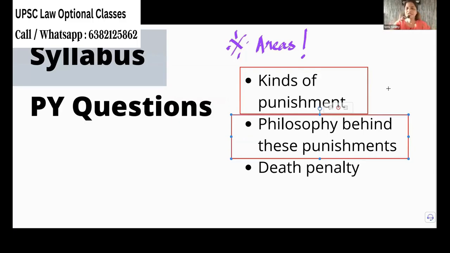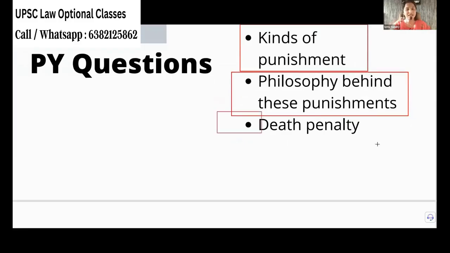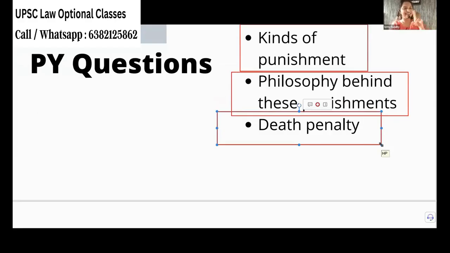You can take it conveniently. Next we are going to death penalty. Death penalty is very famous. They are not going to be quiet unless and until we abolish the death penalty. But I am not a good fan of abolishing it. I think we need to have stricter laws like Arabic countries. But this is an important area for UPSC: kinds of punishment, philosophies for this punishment, and finally, the biggest debated area, death penalty. So we will go into the concepts now.